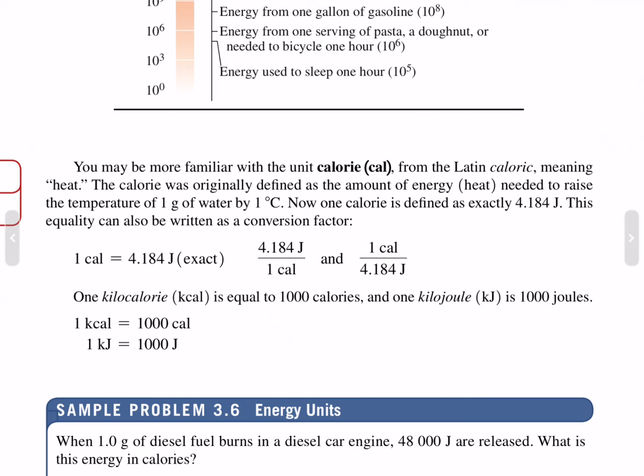You may be more familiar with the unit calorie, from the Latin caloric, meaning heat. The calorie was originally defined as the amount of heat needed to raise the temperature of 1 gram of water 1 degree Celsius. Now 1 calorie is defined as exactly 4.184 joules. This equality can be written as a conversion factor, 4.184 joules per calorie, or 1 calorie per 4.184 joules. A kilocalorie is equal to 1,000 calories, and 1 kilojoule is equal to 1,000 joules.